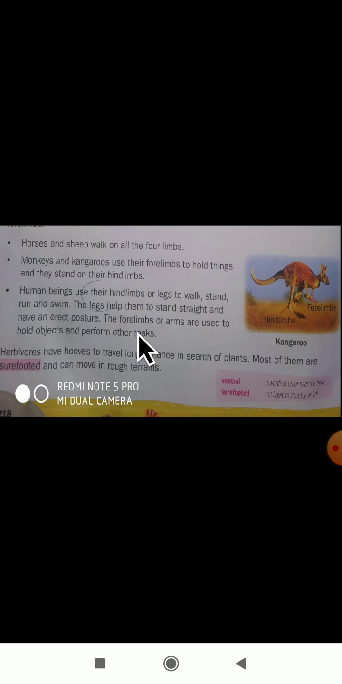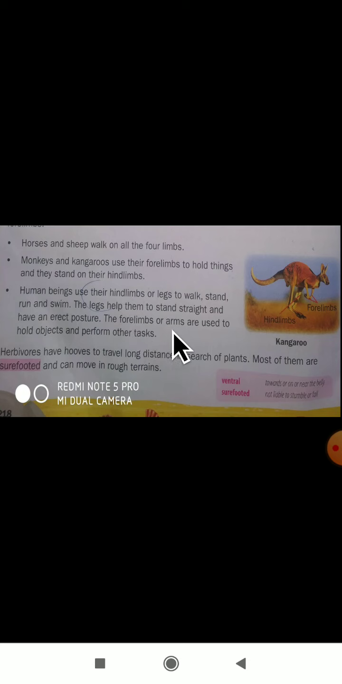Then what is the function of forelimbs? Forelimbs are nothing but arms. If you want to hold something, what do we have? We have arms. In the case of human beings, arms are the forelimbs, and legs are the hind limbs. Remember, hind limbs are nothing but legs, and arms are nothing but forelimbs.